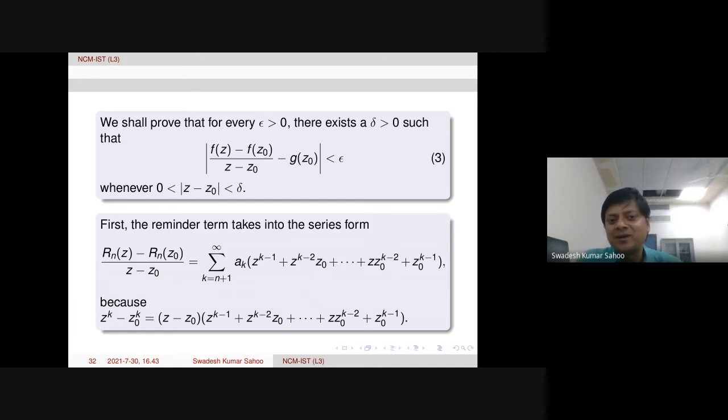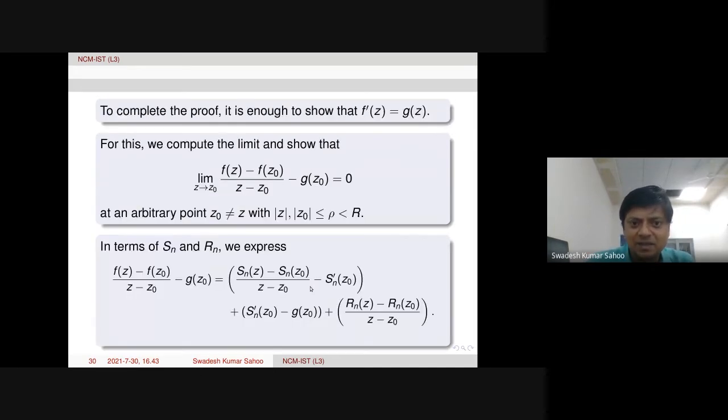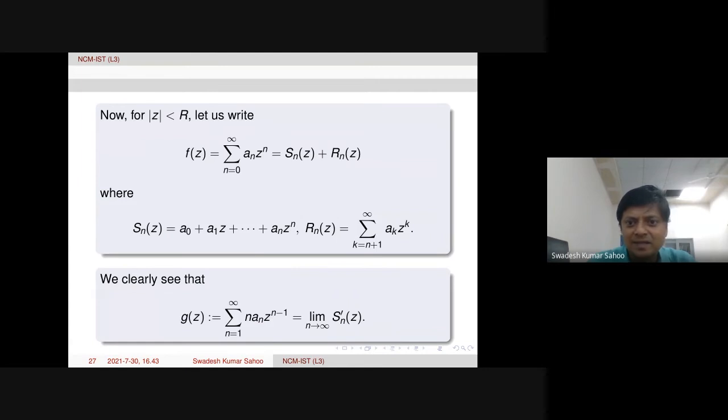Now first the remainder term we take. Remainder R_n(z) minus R_n(z naught) over z minus z naught was there. If we simplify this, simply this is coming: a_k will be there outside everywhere, and first term is z power k minus 1, then z power k minus 2 z naught, and so on, z times z naught power k minus 2 plus z naught power k minus 1. This term will be there, remainder term. Look at R_n(z) once again. R_n(z) is summation a_k z power k, k equal to n plus 1 to infinity.